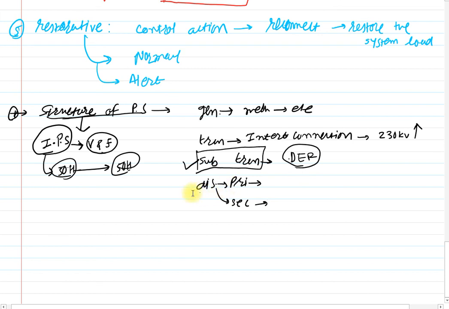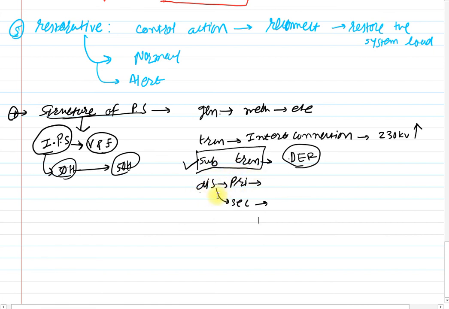Clear? And also at the distribution level, smart consumers can have a rooftop power plant at the secondary distribution level. Even a large industry can have one. Clear? So just because of this interconnection of renewable energy resources into the system, the structure will be different at the lower level. Clear? Lower level means the sub transmission system and the distribution system.